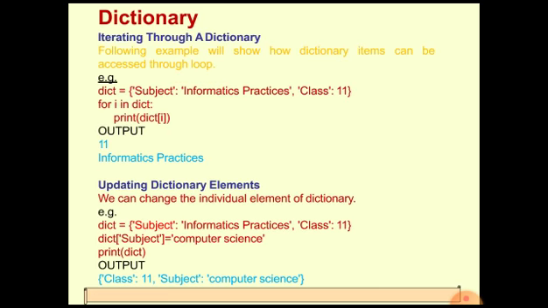Now iterating through a dictionary is again very simple. It is similar to what we have been doing in lists, tuples and strings. We use one variable within the for loop, together with the in membership operator, to access all the elements in successive iterations.